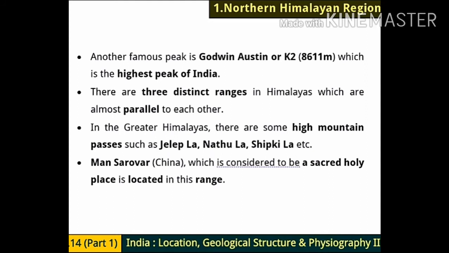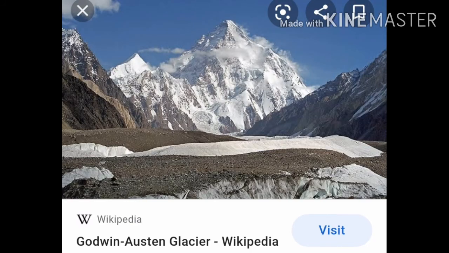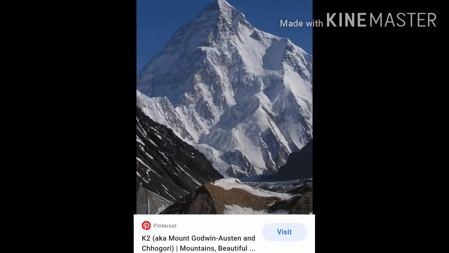See the next point. Another famous peak is Godwin Austen or K2, 8,611 meters, which is the highest peak of India. So which is the highest peak of India? Godwin Austen. That is the highest peak of India. If it is asked which is the highest peak of the world, then Mount Everest. If it is asked which is the highest peak of India, then Godwin Austen. See now next point. There are three distinct ranges in Himalayas which are almost parallel to each other. This we have learned just now. Three parallel ranges are there.